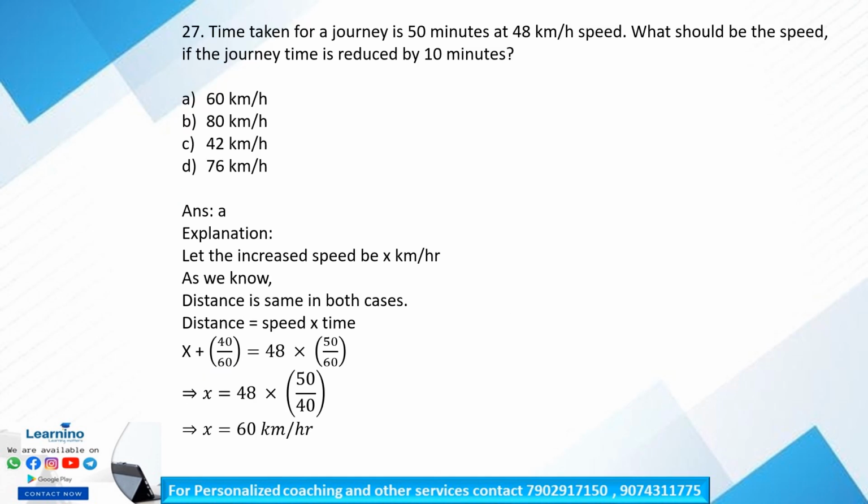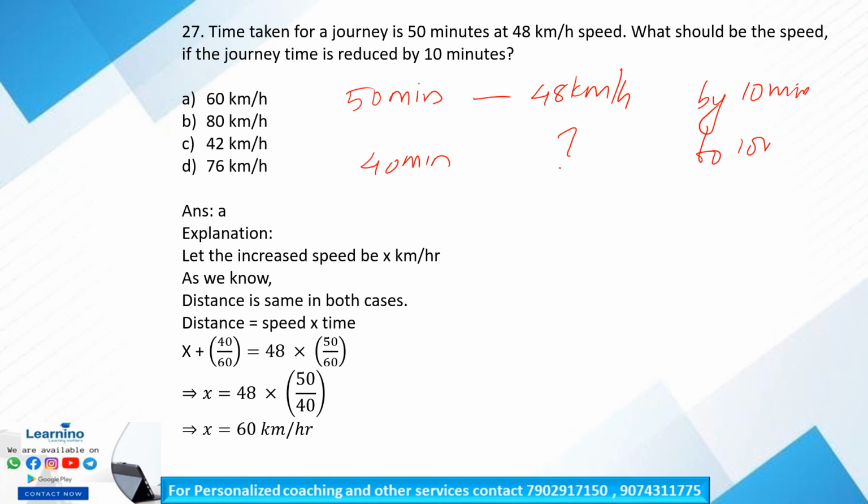Time taken for the journey is 50 minutes at 48 km per hour speed. What should be the speed if the journey time is reduced by 10 minutes, that is 40 minutes? We have to know the difference between 'by 10 minutes' and 'to 10 minutes'. Okay, the question here is if the journey time is reduced by 10 minutes, so our initial journey time 50 minus 10 is equal to 40.